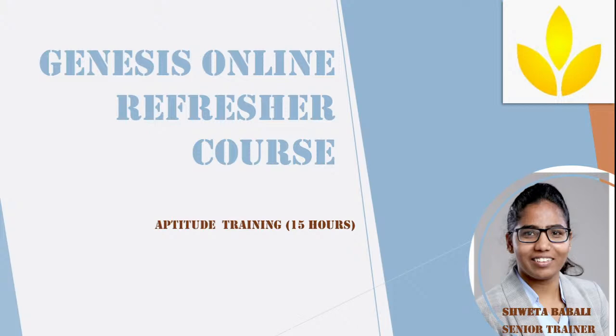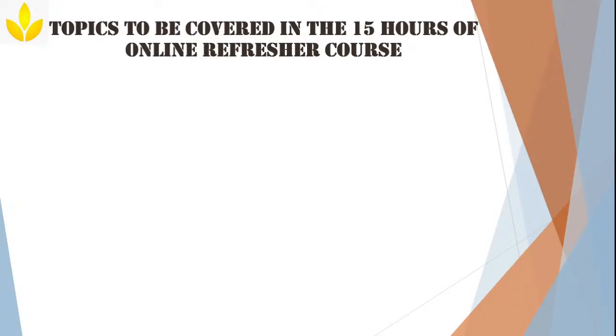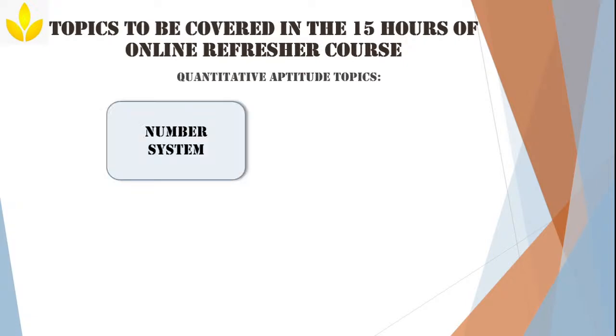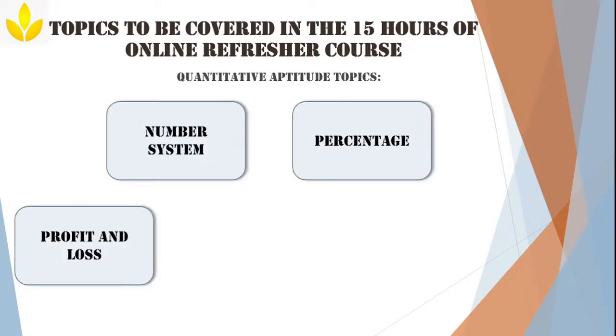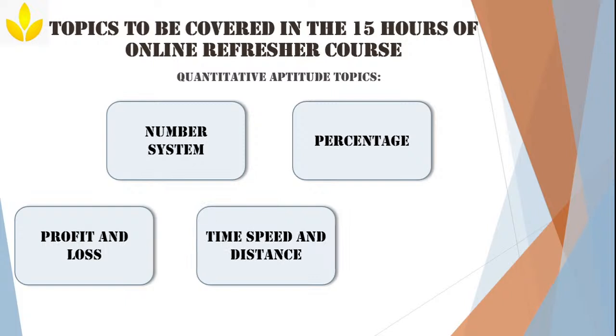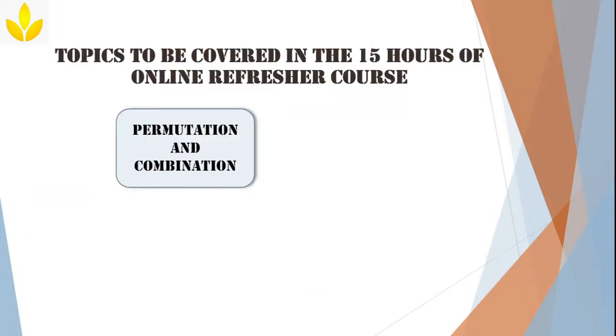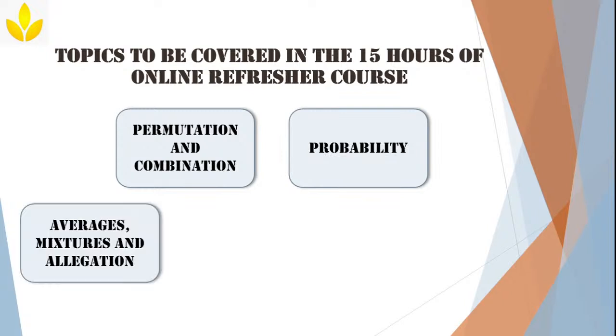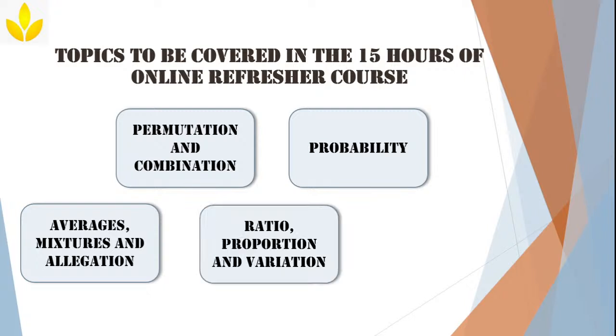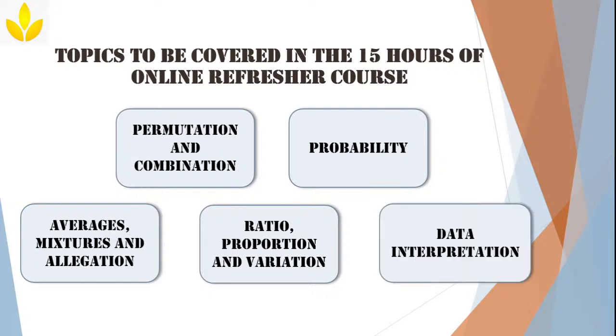Now, the topics which are already covered: number system, percentages, profit and loss, time, speed and distance, time and work, permutation and combination, probability, averages, mixtures and alligation, ratio, proportion and variation, data interpretation.